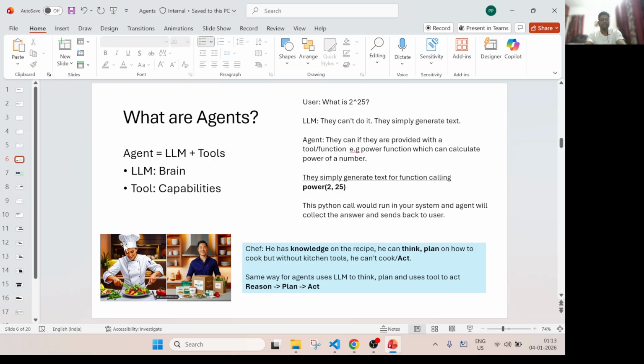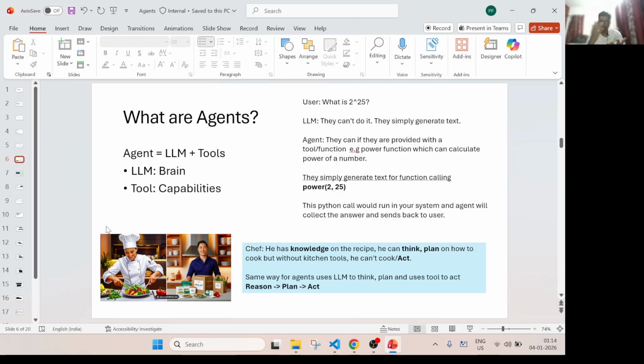Let's say there is a chef. If you ask that chef, hey, can you cook me some biryani? The agent will say, okay, I know how to cook biryani. You do this, you do that, then you will cook a biryani. The agent gives you the knowledge about how to cook biryani. But now you say, hey, I'm providing you the kitchen, I am providing you a knife, I am getting you all the ingredients. Now can you cook biryani for me? Now the agent sees that, okay, I have the knowledge about how to cook biryani, and I have all the tools also.